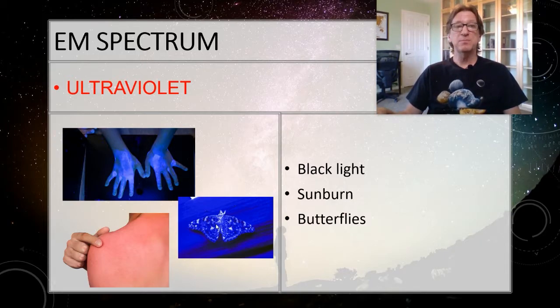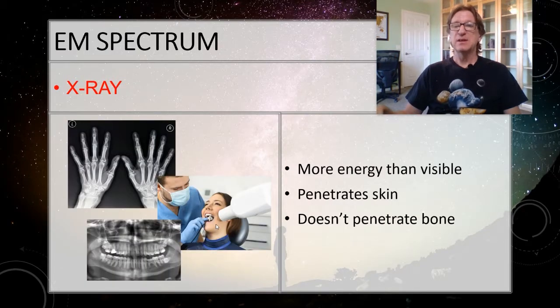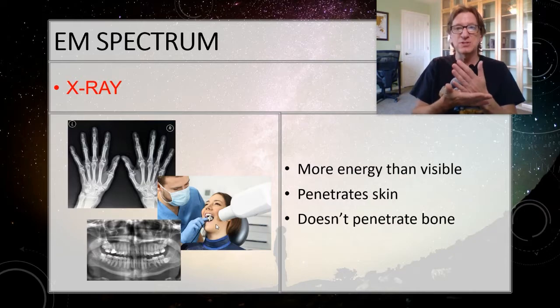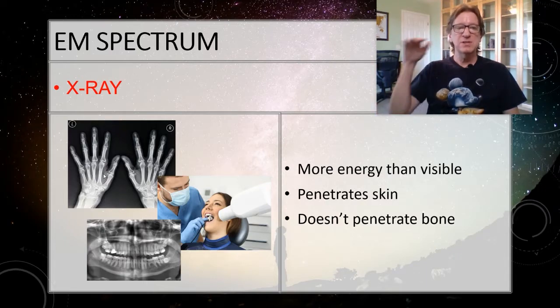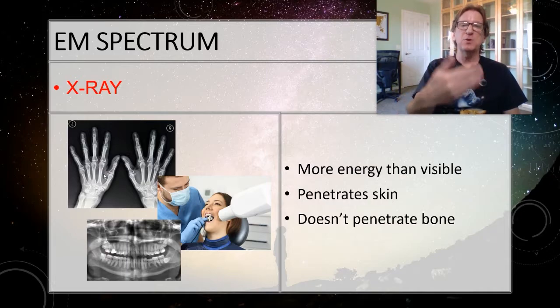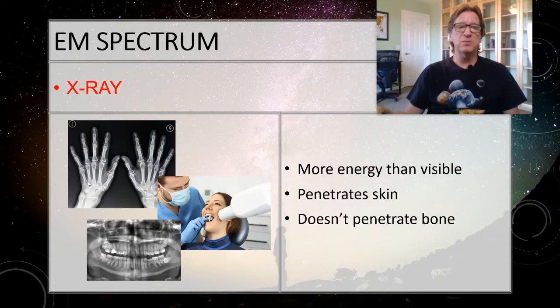Even bluer than ultraviolet is X-rays. Now remember, the whole difference between these different types of light is their energy. X-rays have so much energy that they can penetrate your skin, but they don't penetrate the bone. So when you're looking at an X-ray like this, what you're actually looking at is the shadow. The X-rays pass through your skin and expose the film, but they're blocked wherever your bones are. And so this allows us to get a nice picture of what's going on inside your body.